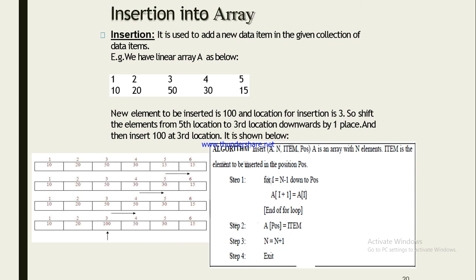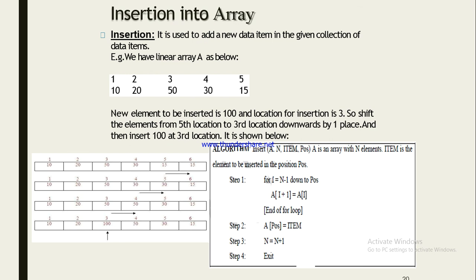Now insertion into array. How can we insert new data items in an array? It is used to add a new data item in the given collection of data items. Okay. So we have linear array A as below: 1, 2, 3, 4, 5, 10, 20, 50, 30 and 15. The new element to be inserted is 100, and the location for insertion is 3. So shift the elements from the 5th location to the 3rd location downwards by 1 place and then insert 100 at the 3rd location.